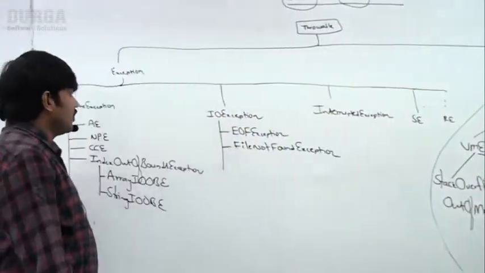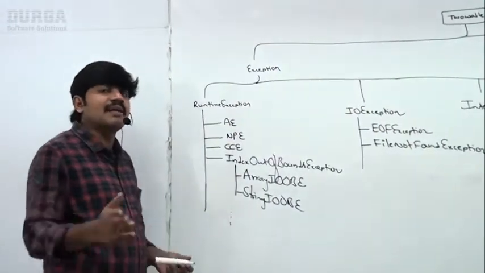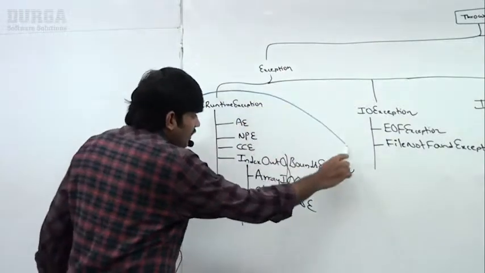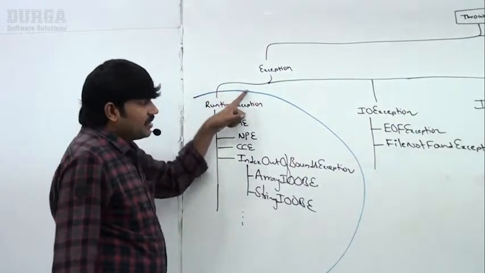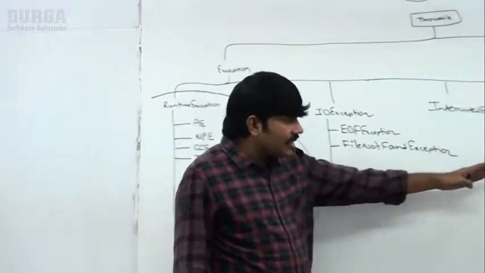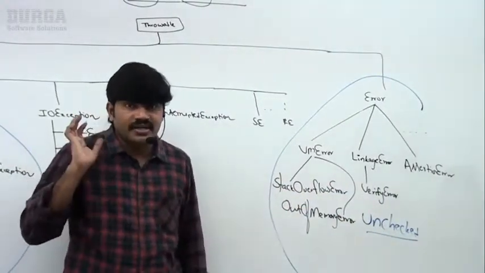Similarly, what about RuntimeException? Runtime exceptions are because of our runtime values. So RuntimeException and its child classes, observe very carefully, and Error and its child classes are unchecked. Are you getting?